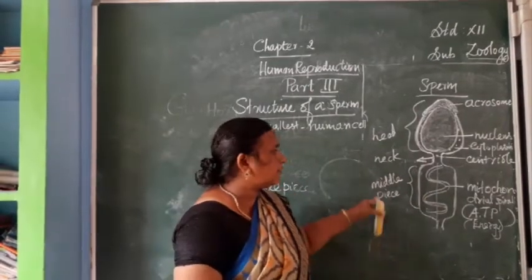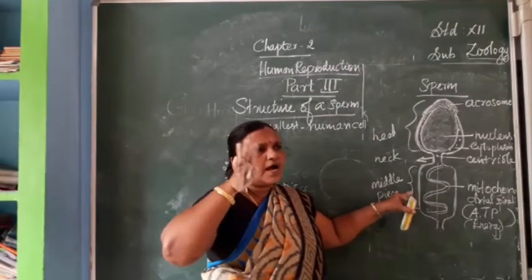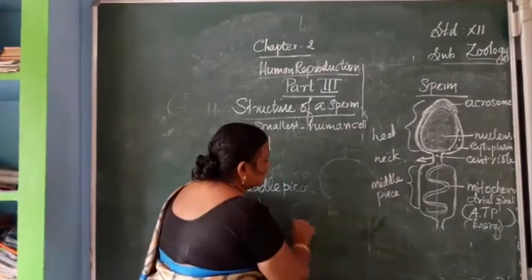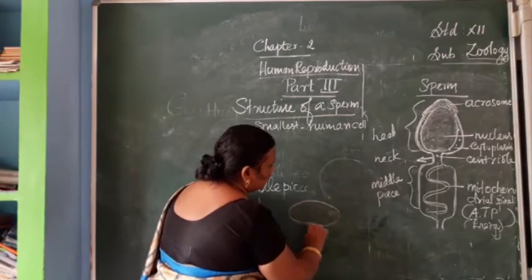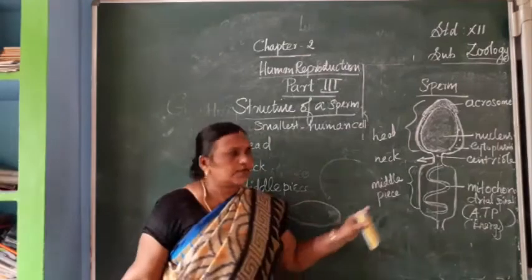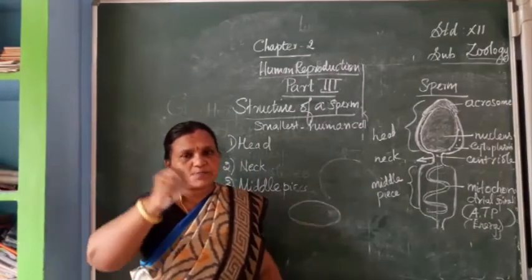It is not like other mitochondria. Whenever we study the structure of mitochondria, they are elongated, oval-shaped, but here it is not like that, it is spiral.